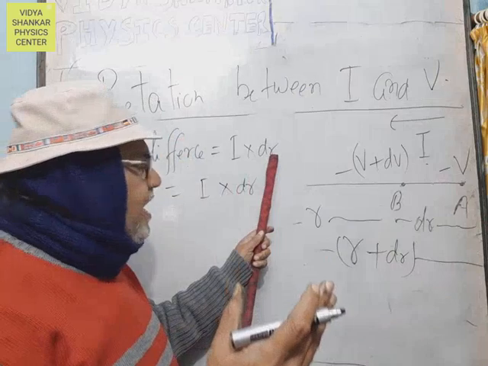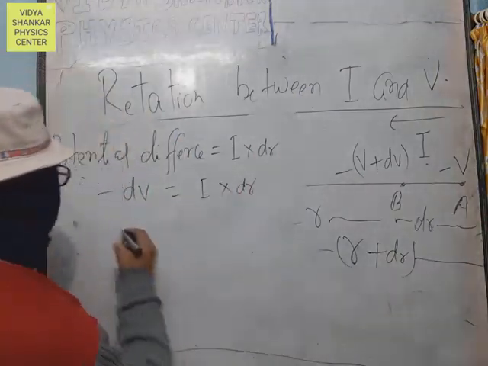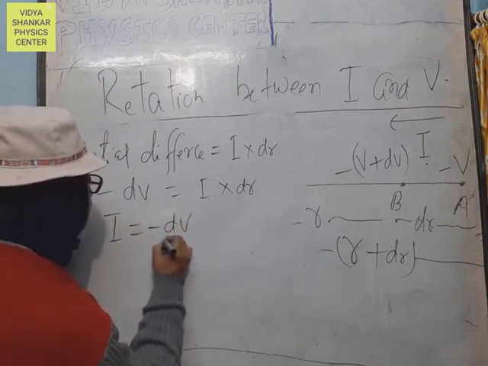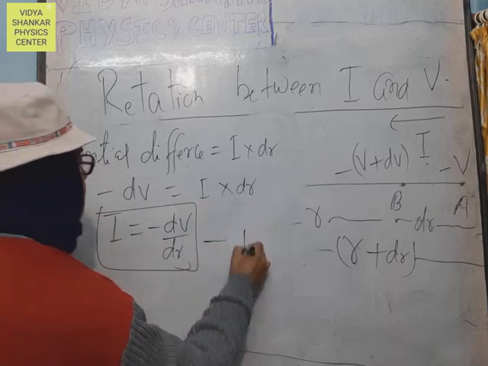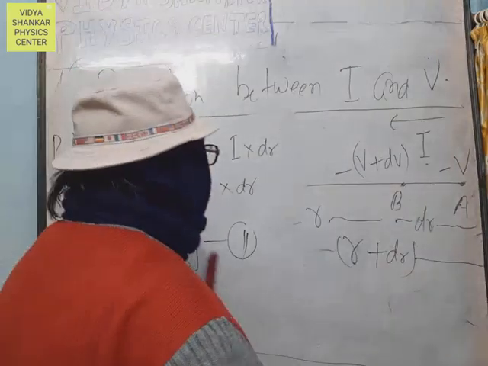Force into displacement becomes I into dr. Therefore, I equals minus dV upon dr.